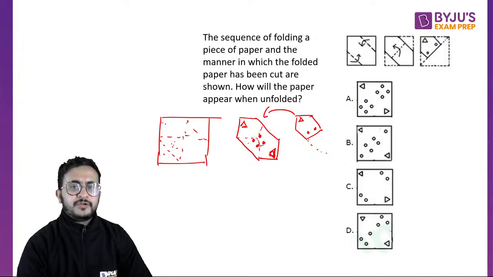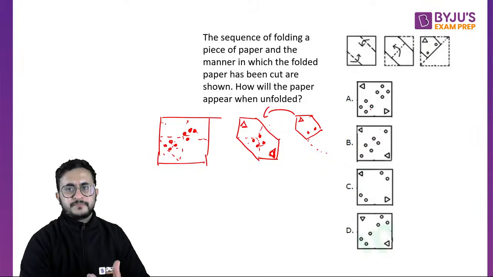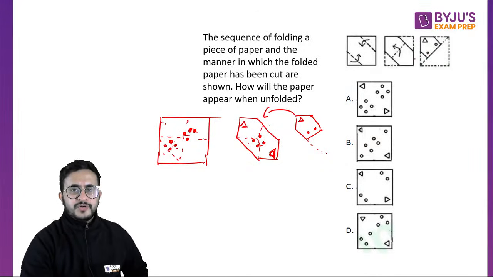So if there are two dots, when you open it this side, there will be two dots this side and two dots this side and two here and two here. So basically eight dots. Okay. Now this dot was towards the corner, so it will be towards this side. Okay. So eight dots and two triangles.